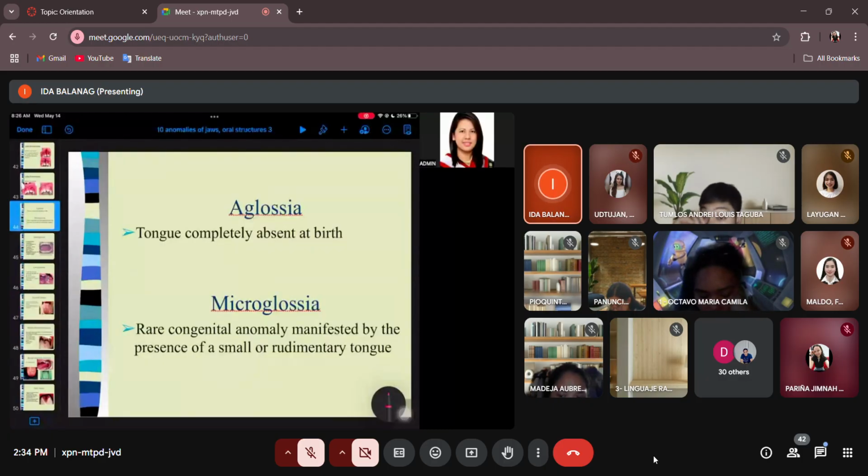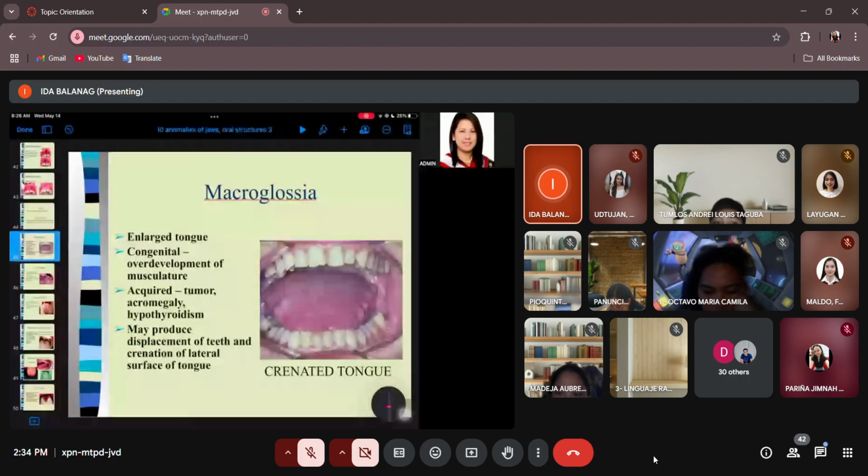Aglossia would mean absence of tongue at birth. Microglossia means you have a small tongue, but sometimes it's just an illusion of having a small tongue because of a short lingual frenal attachment. Diba? Okay, the opposite of this one is macroglossia. Enlarged tongue. It may be congenital. The baby is really born with the overdeveloped tongue muscle. Or it may be acquired as a result of tumors.